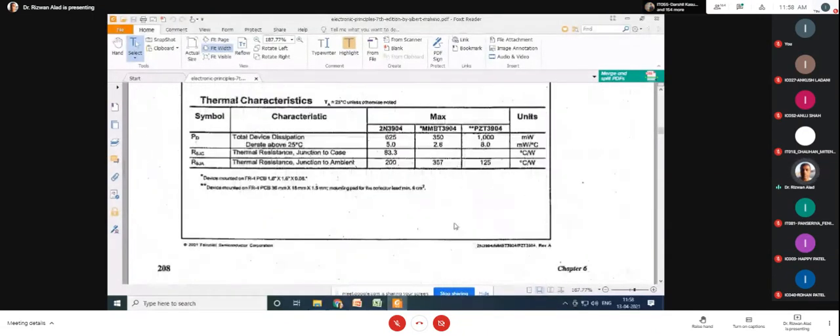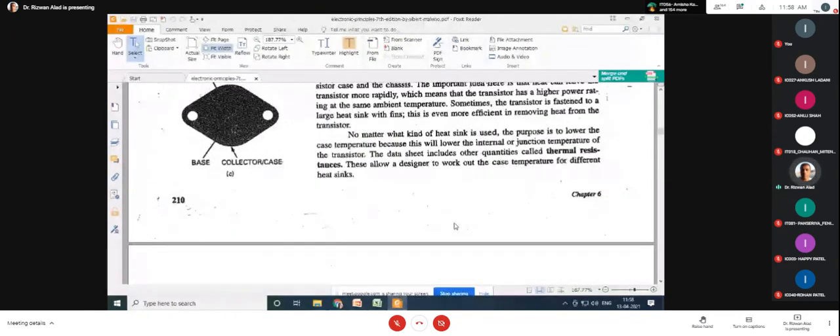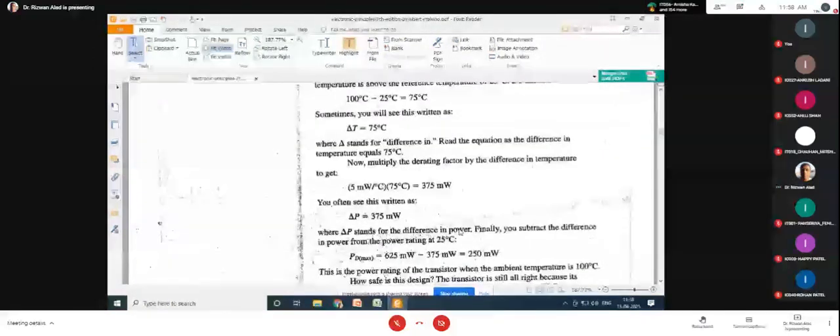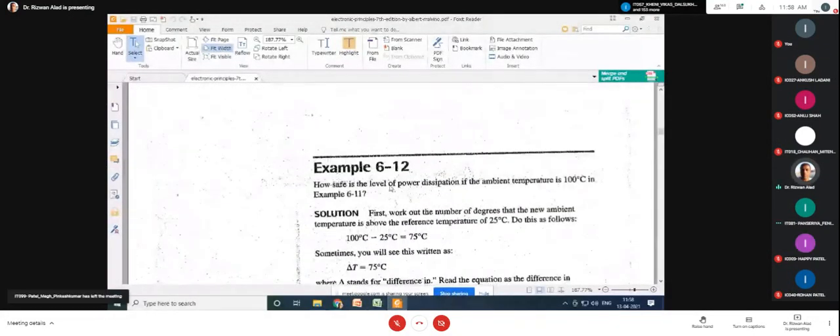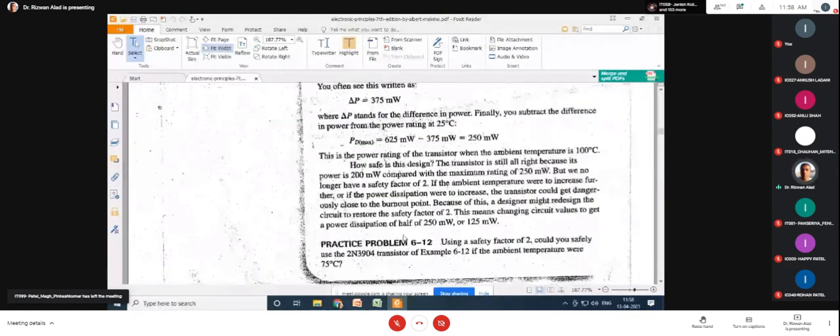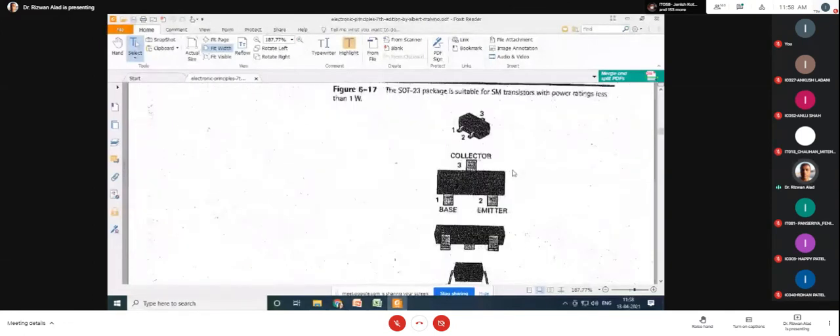So data sheet છે એ તમારા સિલેબસમાં નથી. આ બધી વસ્તુ તમારા સિલેબસમાં નથી. બરાબર? It is clear. It is also not part of your syllabus. 6.12 example પણ તમારા સિલેબસમાં નથી. Temperature dependence example છે. It is not part of your syllabus. Surface mount transistor is not part of your syllabus.